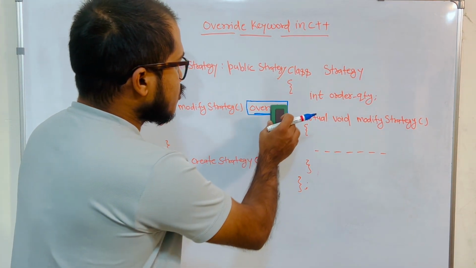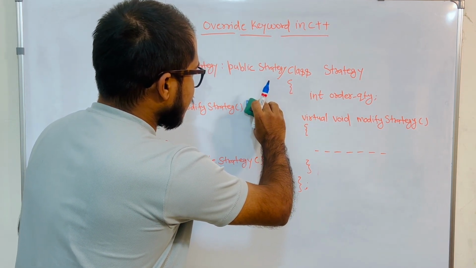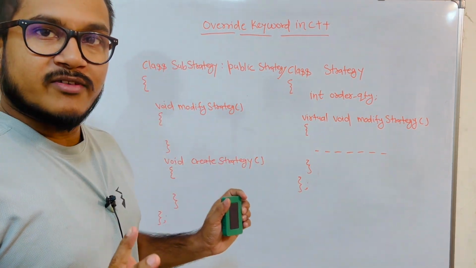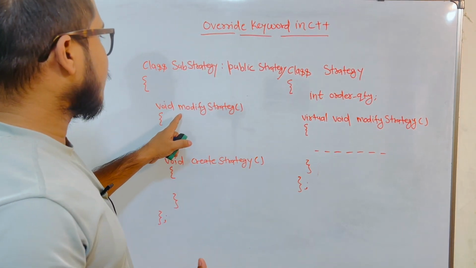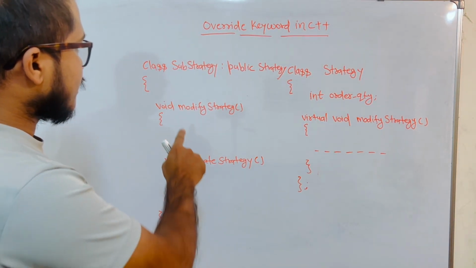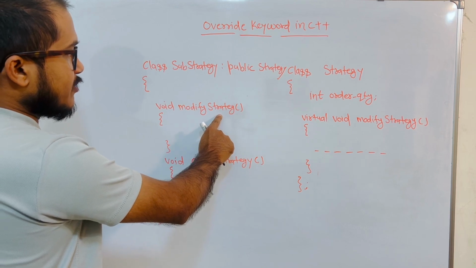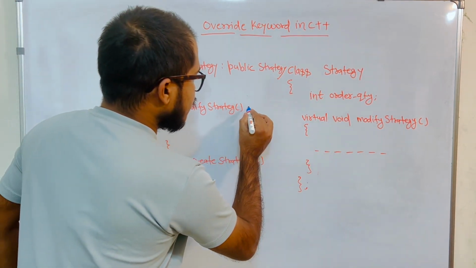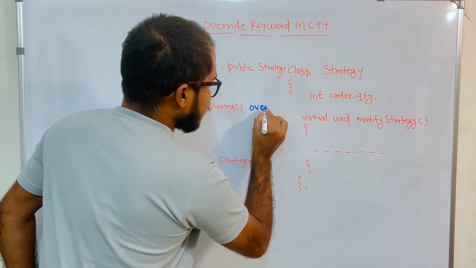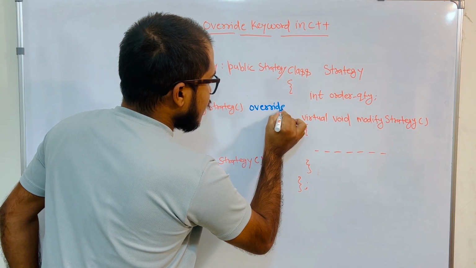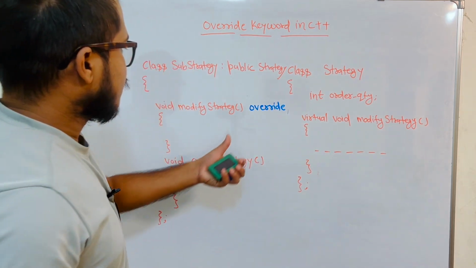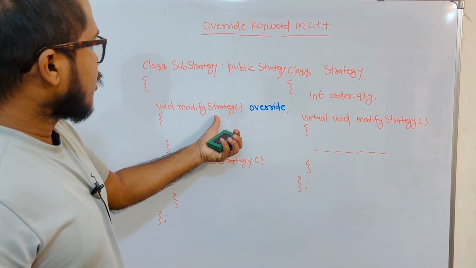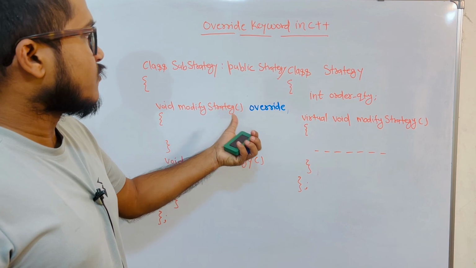Even if you do not write this keyword here, everything will still work fine. It is just that you will be confused whether this function's implementation is there in the parent class or not. But if you are using this keyword, then you are sure that the parent class has already provided the implementation for this function.